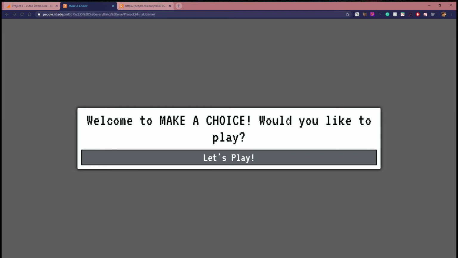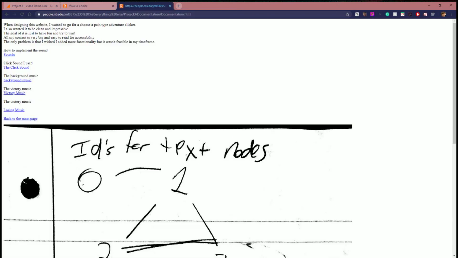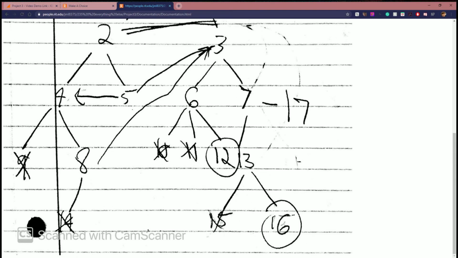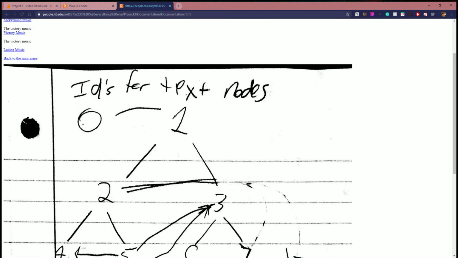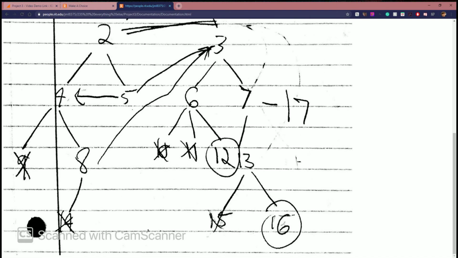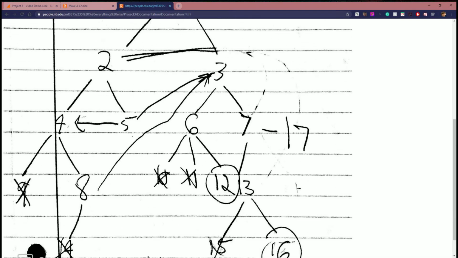One thing I think is cool about the project and the way I did it was, when we were talking about what can really take this project above and beyond, I thought to myself, what if the dialogue choices weren't so linear? So I have over here in my documentation link the dialogue tree, where the player goes from here to here, through options over here to here. This went through many, many revisions.